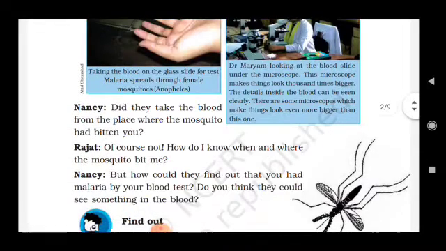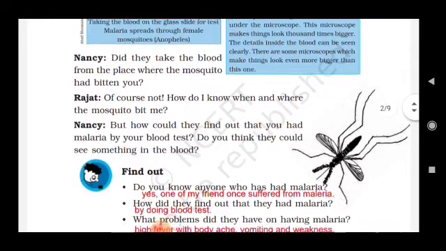Nancy: "Did they take the blood from the place where the mosquito had bitten you?" Rajat: "Of course not. How do you know when and where the mosquito bit me?" Nancy: "But how could they find out that you had malaria by your blood test? Do you think they could see something in the blood?"